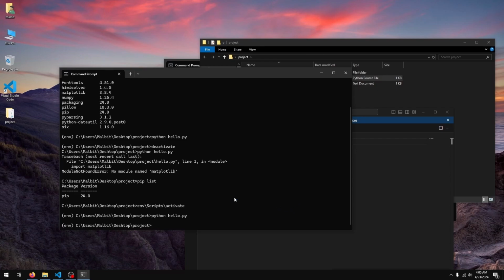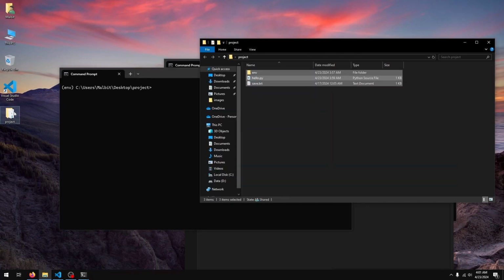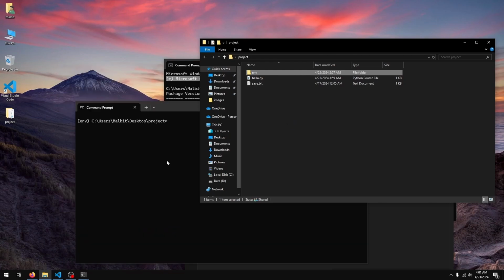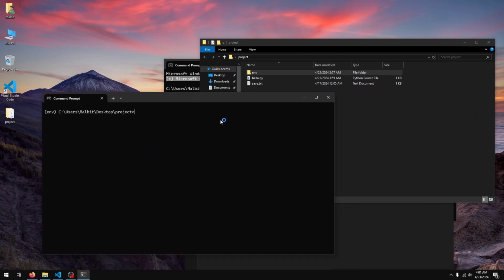Now, what if you wanted to move this project over to another computer? Well, if you just copied this project folder and took it to another computer, you'll find that you aren't really able to activate your environment properly. The proper way to copy this project over to another computer would be to firstly create a requirements.txt file that just has a list of all your Python packages.